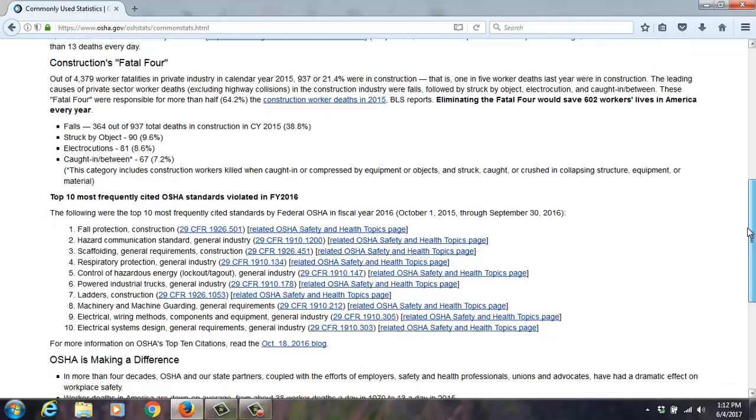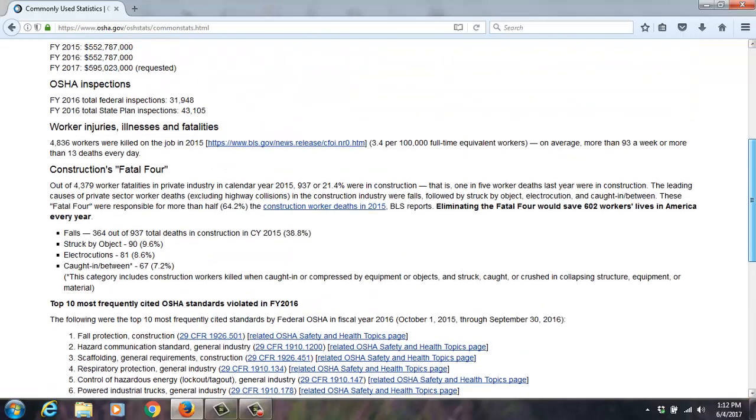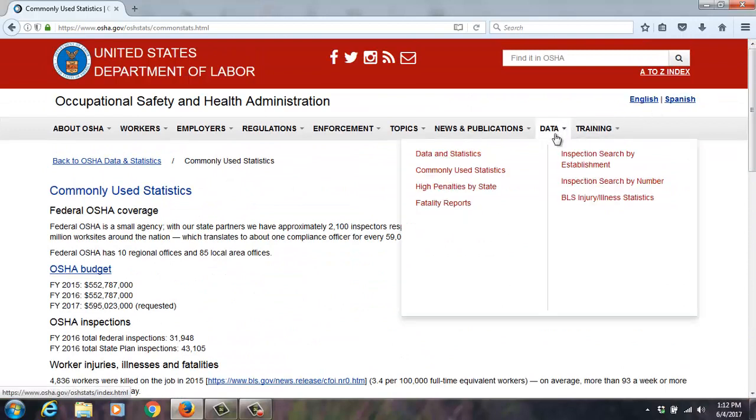So here's a little bit more information. They've got the most frequently cited standards. Some people say, I guess it's interesting that this stuff comes up. Now, the way I view this as a former compliance officer is that there are certain standards that are just very easy to observe and document. And I think that's how this list is created. But along those same lines, people who are out practicing should realize this is stuff you can easily observe and try and correct. So as it were, it's good information. It doesn't change much year after year. Other data we can look at. Let's look at the high penalties by state.